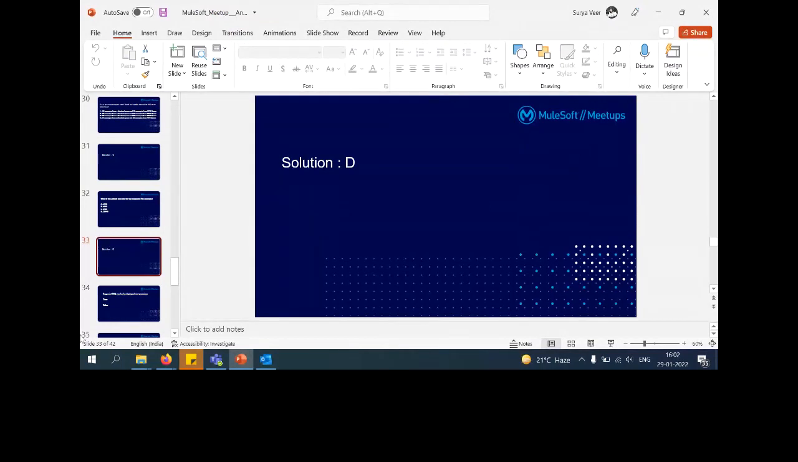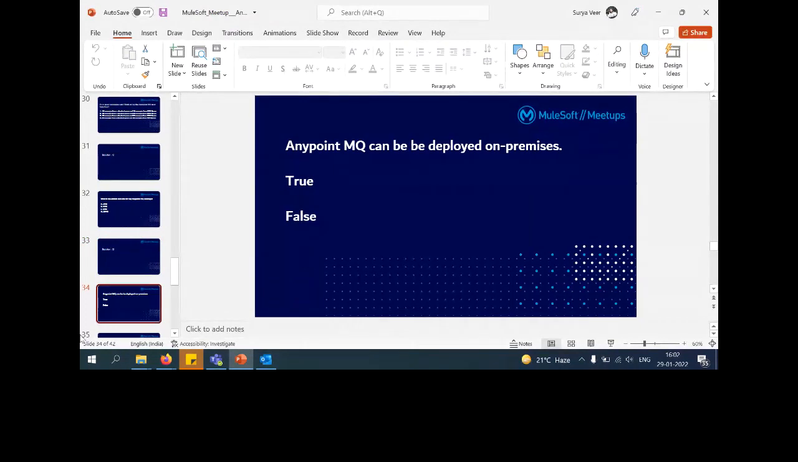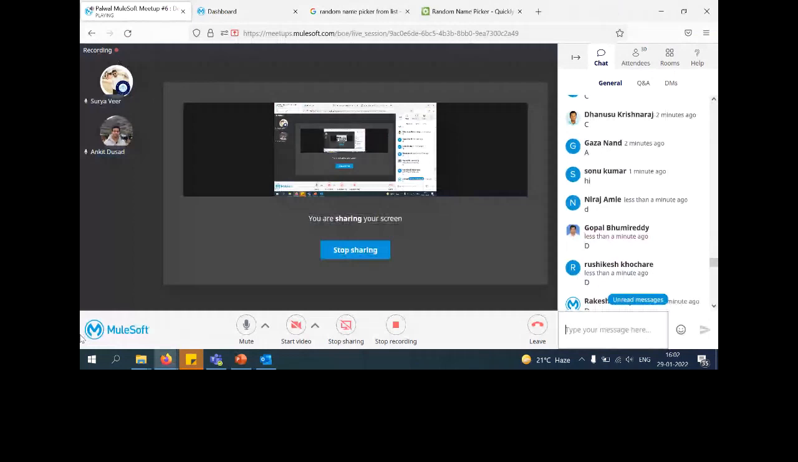Only few people were paying attention. So question, all I provided correct answer. Everyone has provided correct answer. Okay, so that's good. Anypoint MQ can be deployed on premises, true or false? Perfect. Put true or false. Everyone has provided same answer, but we have to pick the first one.